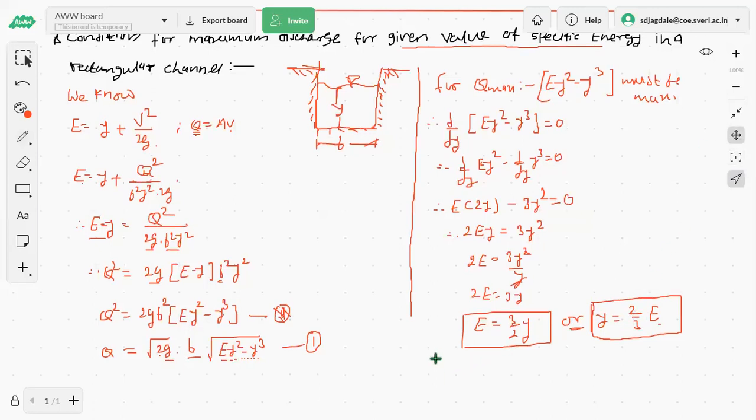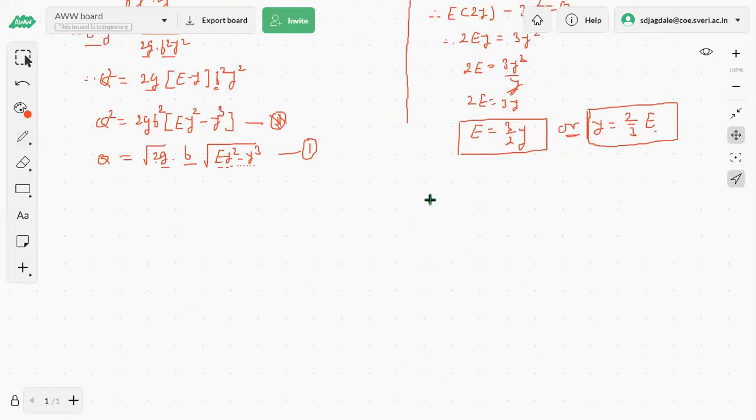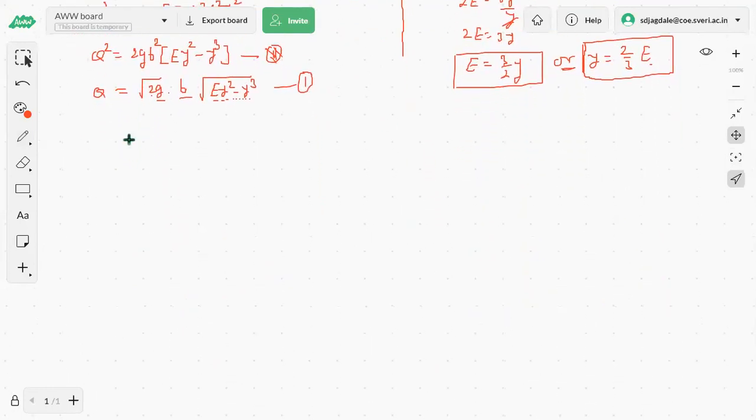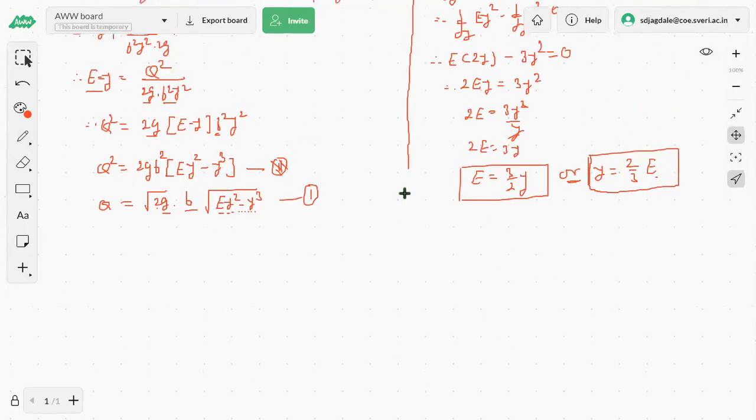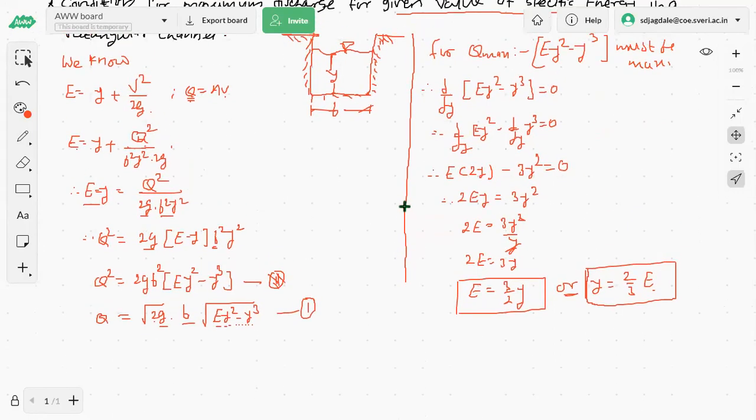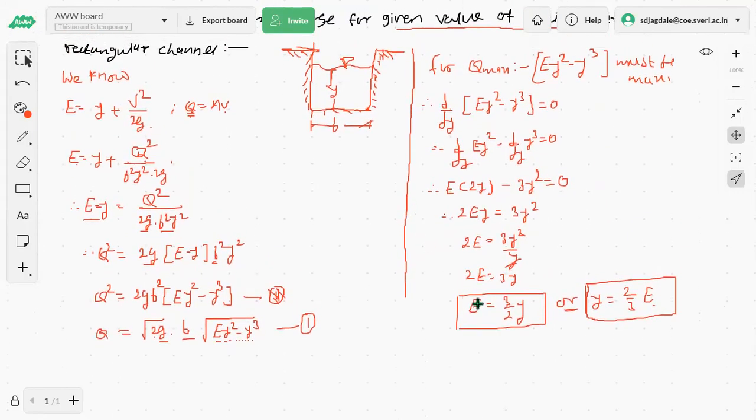Okay, now we will go for the numericals, that is, examples that were asked in a university examination related to the specific energy. Then it's a relation with respect to the critical flow depth and a maximum discharge.